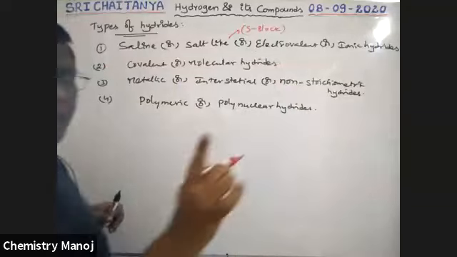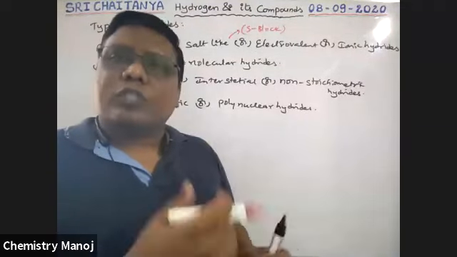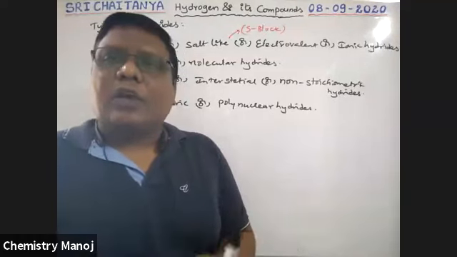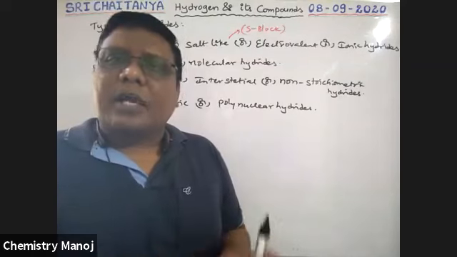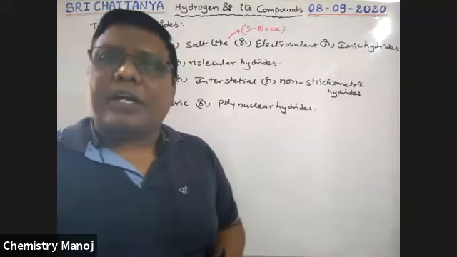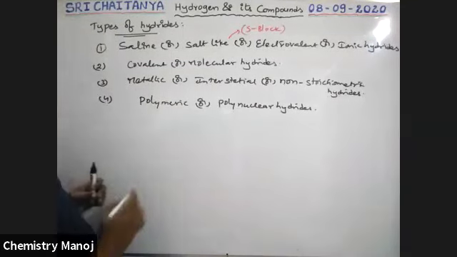When S block elements, the 1A and 2A group alkali and alkaline earth metals, combine with hydrogen, these compounds are formed.